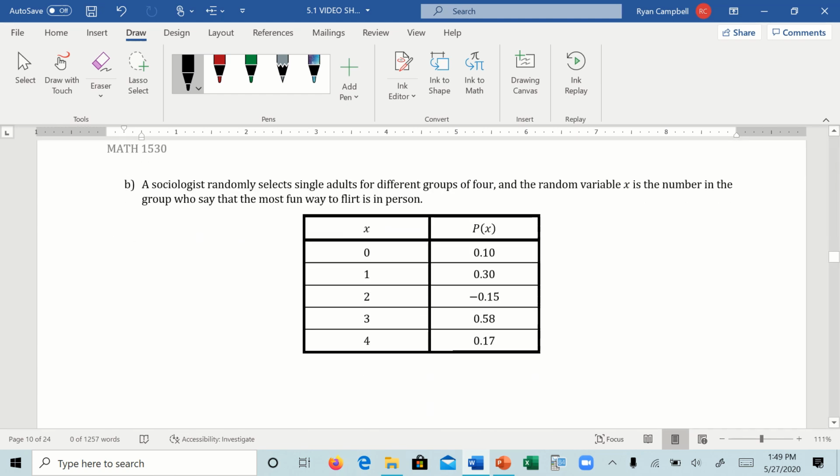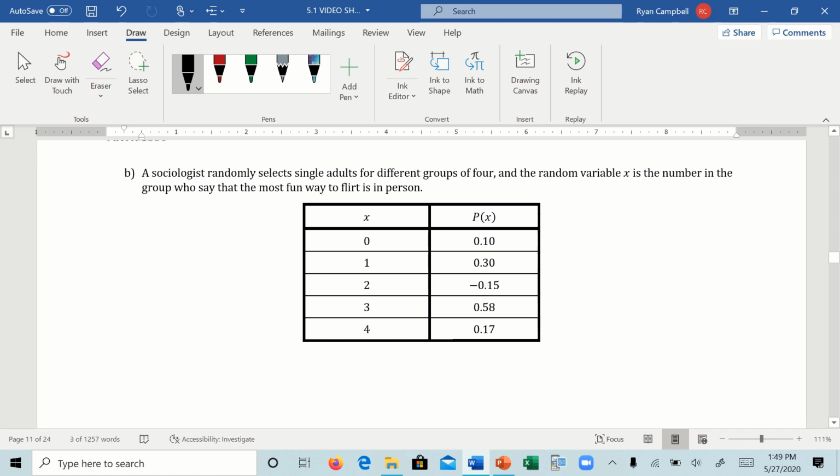All right, part B. A sociologist randomly selects single adults for different groups of 4, and the random variable X is the number who say the most fun way to flirt is in person. Is this a probability model? If we add up all of them, using our rule 4, the sum of all the probabilities, do they add up to 1? When you add up all those, you'll see that you do get 1. So rule 4 is great.